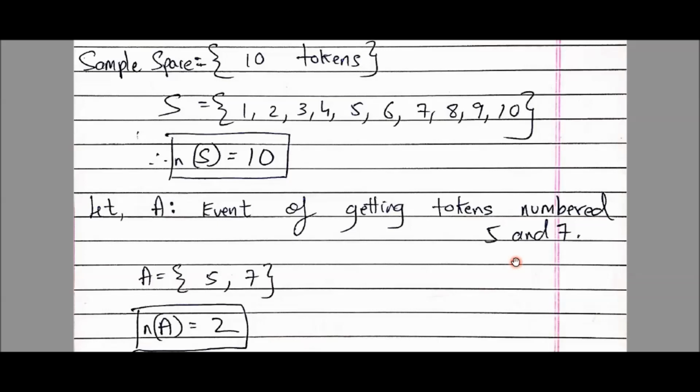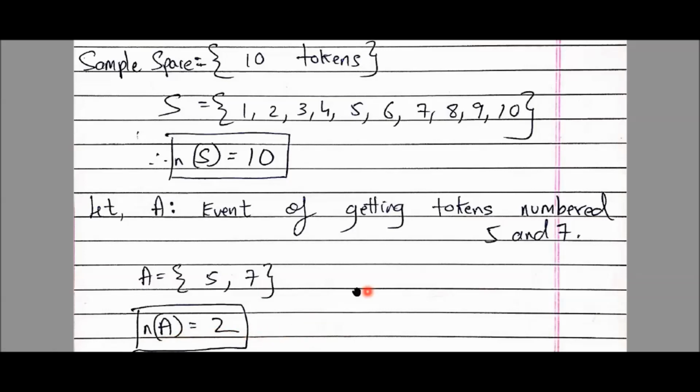We have only one token numbered 5 and only one token numbered 7. So 5 and 7 are the only two tokens. So these 2 tokens will come in my event, which is called capital A, and it has only two elements. So the cardinal number of A, that is the number of elements in set A, is 2.